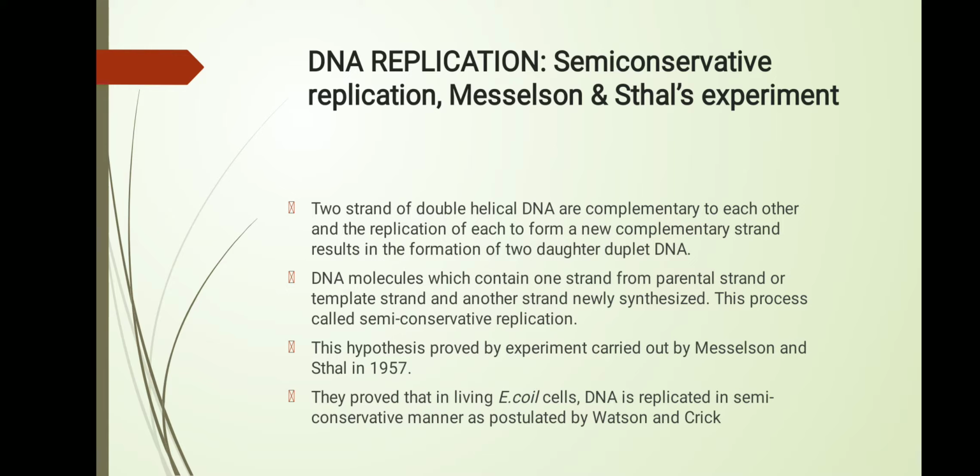The DNA molecules each contain one strand from the parental or template strand and another strand that is newly synthesized. This process is called semi-conservative replication. What is semi-conservative replication? Daughter duplex DNA is formed from the parental DNA, and each daughter duplex contains one strand from the parental strand and one newly synthesized strand. This process is known as semi-conservative replication.